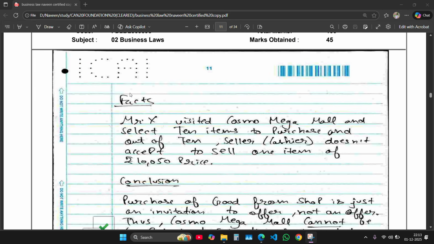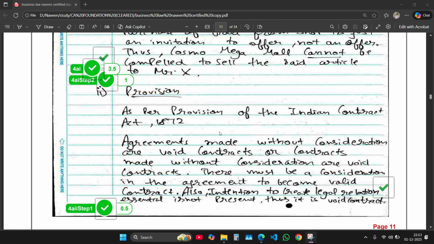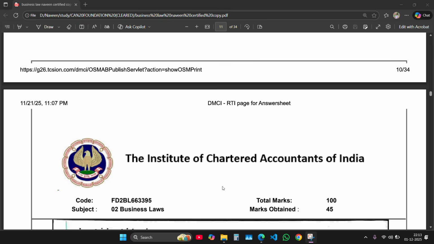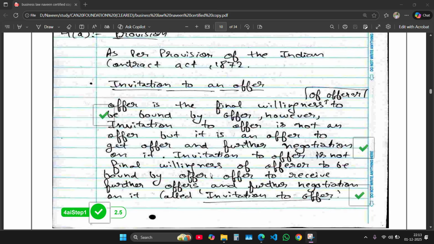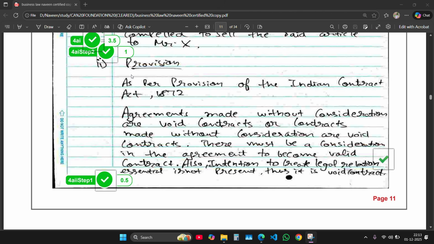So I write about invitation to offer, then I write the facts of the case, and then I conclude what should have been done. That is, thus Cosmo Mega Mall cannot be compelled to sell the said article to Mr. X. So this is how the second part goes. And then this second part of fourth A was also about the Indian Contract Act.